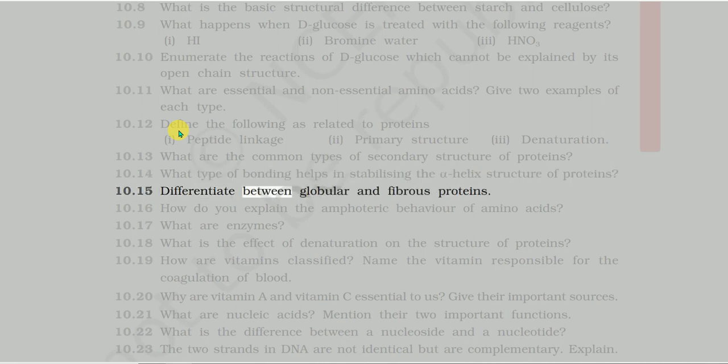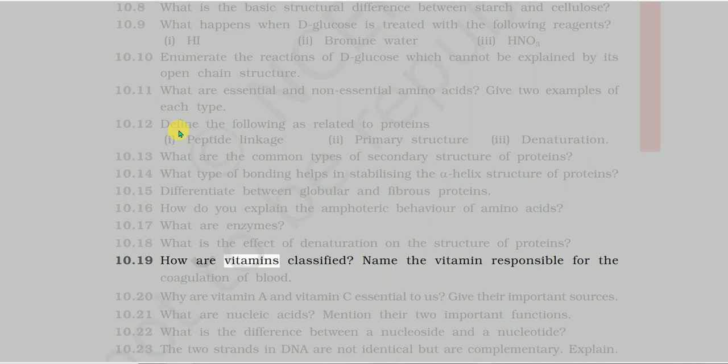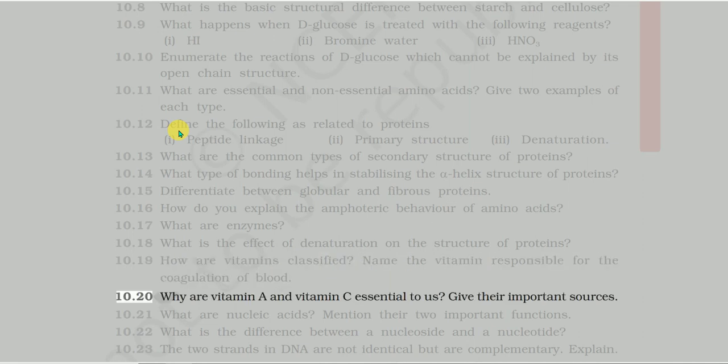10.16 How do you explain the amphoteric behavior of amino acids? 10.17 What are enzymes? 10.18 What is the effect of denaturation on the structure of proteins? 10.19 How are vitamins classified? Name the vitamin responsible for the coagulation of blood. 10.20 Why are vitamin A and vitamin C essential to us? Give their important sources. 10.21 What are nucleic acids?